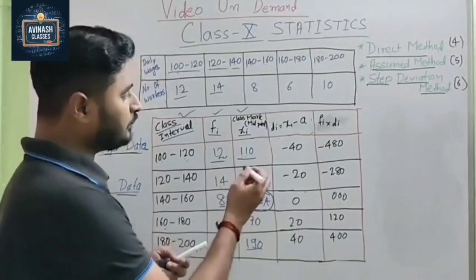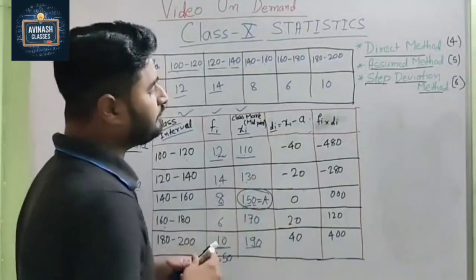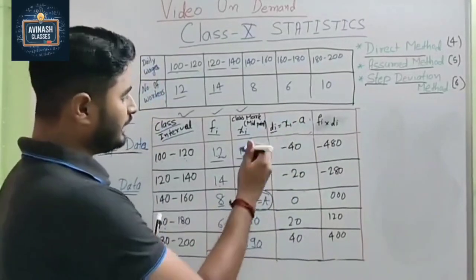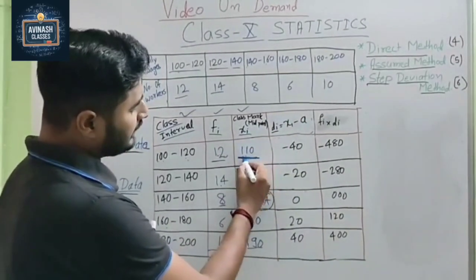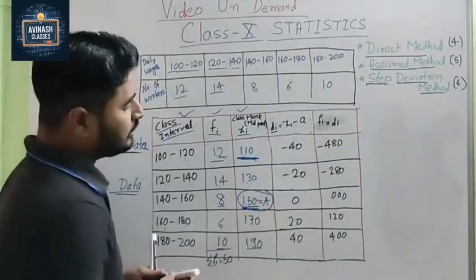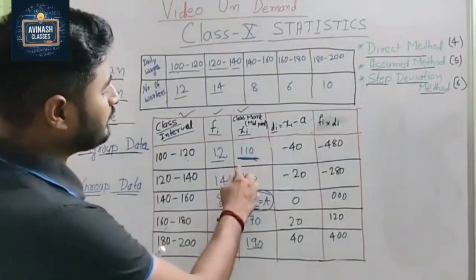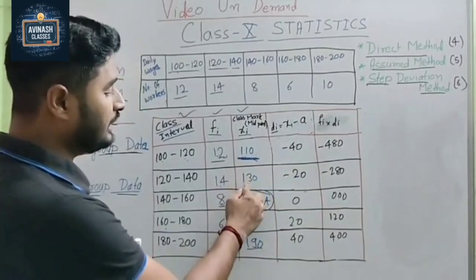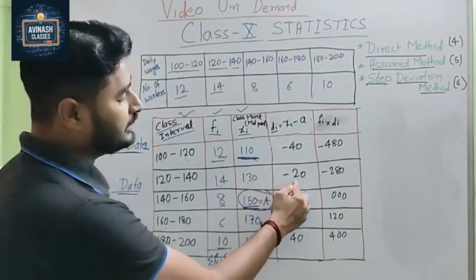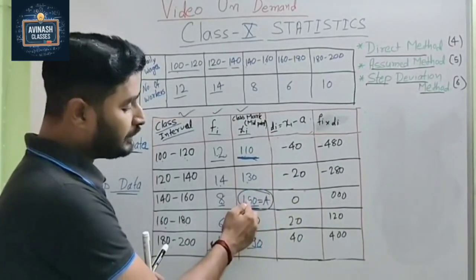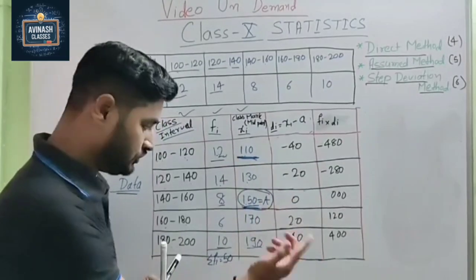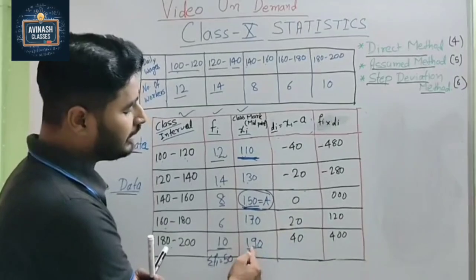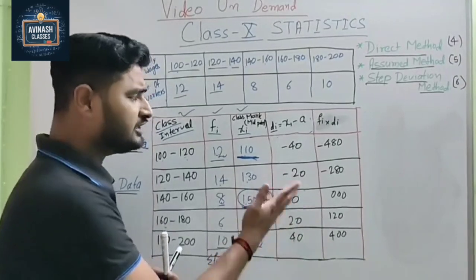So now here we have to find di. Okay. So how do we find di? Xi minus assumed value. So xi means this, and assumed value means 150. So here what we do? 110 minus 150. So we get here minus 40. Okay. Now 130 minus 150, we get minus 20. Now 150 minus 150, what do we get here? 0. Now 170 minus 150, plus 20. 190 minus 150, 40. It's very easy, we can do.